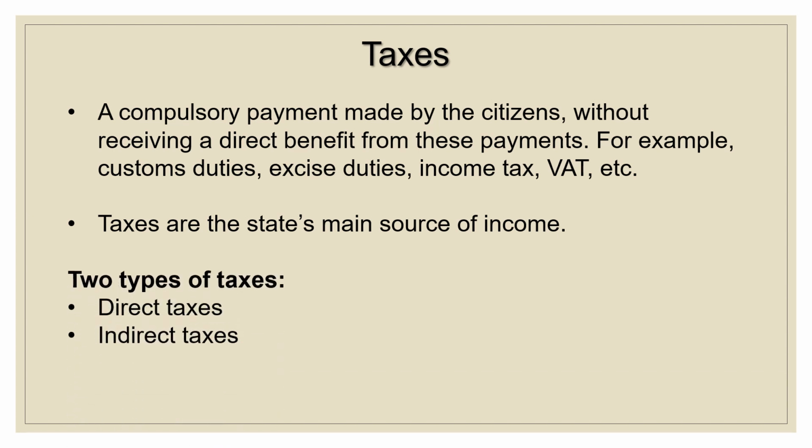There are two types of taxes: direct tax, so this will come directly from citizens of the country, or indirect taxes. This will come indirectly from people or businesses. So, for example, if you go to the shop and you buy something and they've added value added tax to the item, VAT, then you're paying an indirect tax.